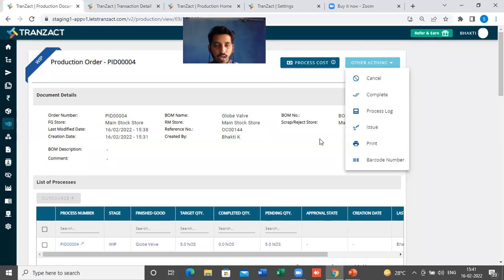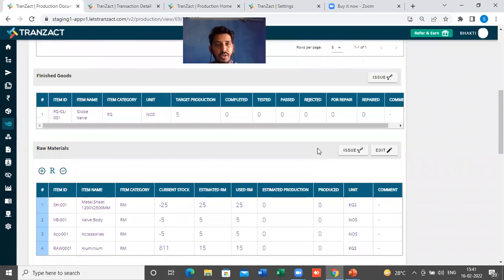And then you have to go to the routing, you have to do the scrap, you have to go for finished good, right? All those things were there under the other actions button. But now you can directly do it from this production order page. You can issue it, you can edit it. And again, this is based on the permissions of the user.